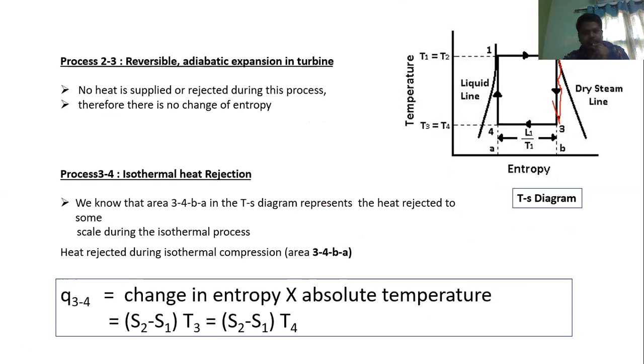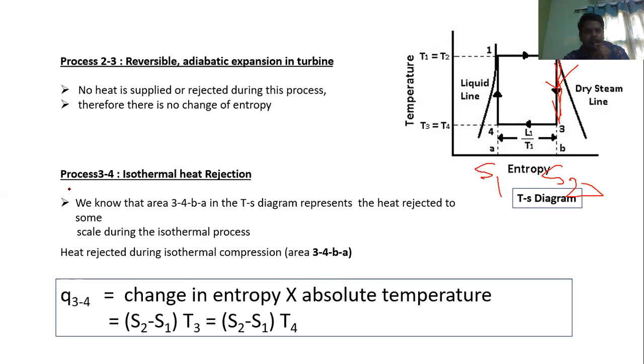The steam is expanding, but 2 to 3 is reversible adiabatic, an isentropic process. Since it is an adiabatic process, there will be no heat addition and no heat rejection in this process. So there will be no change in the entropy, and that's why this line is constant. This is S2, this is S1, the entropy. There is no change in the entropy.